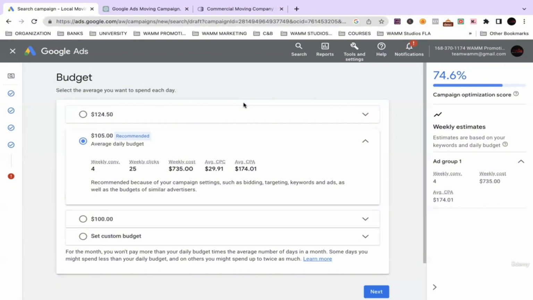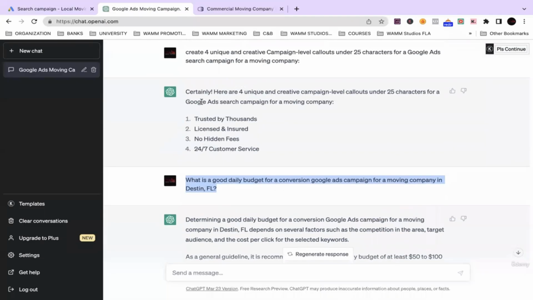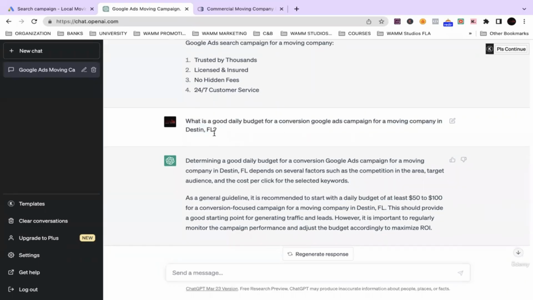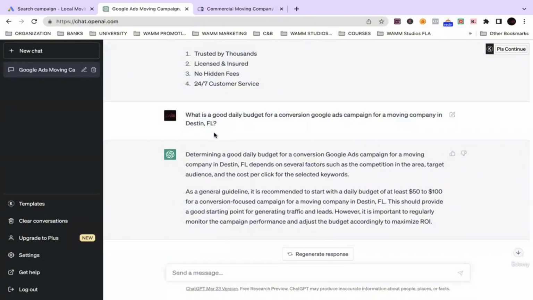So what we're going to do is go to ChatGPT and just double check. What does ChatGPT have to say? I actually already had the question in there: what is a good daily budget for a conversion Google Ads campaign for a moving company in Destin, Florida? It says determining a good daily budget depends on several factors such as competition, target audience, and the cost per click for the selected keywords.